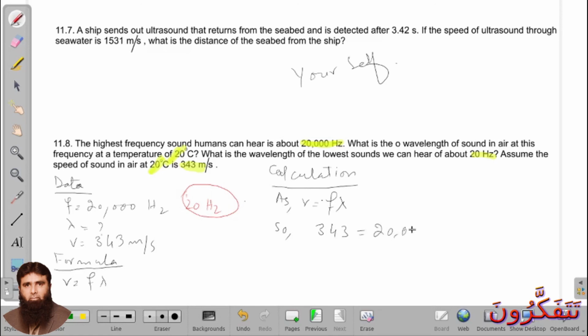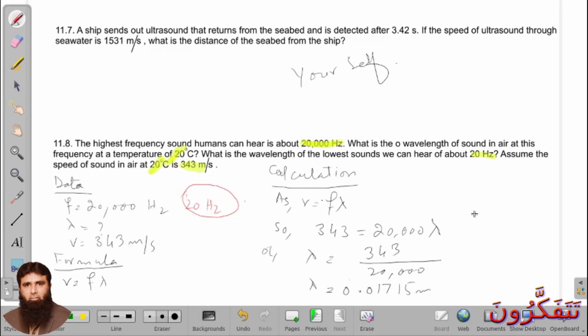So lambda will be equal to, now we have to calculate it. 343 divided by 20,000, so it becomes 0.01715 meter, or simply lambda is equal to 0.017 meters. So this will be your answer of the first part.